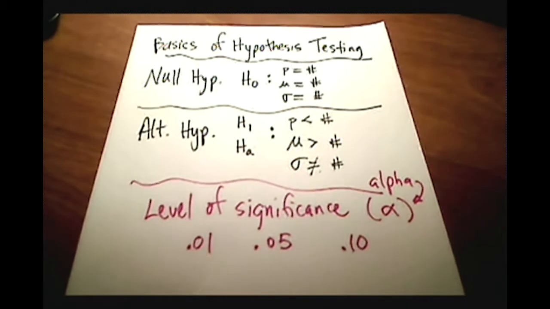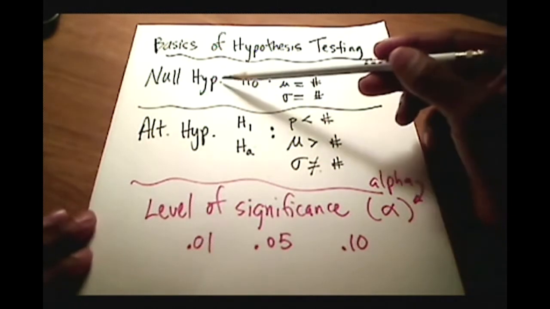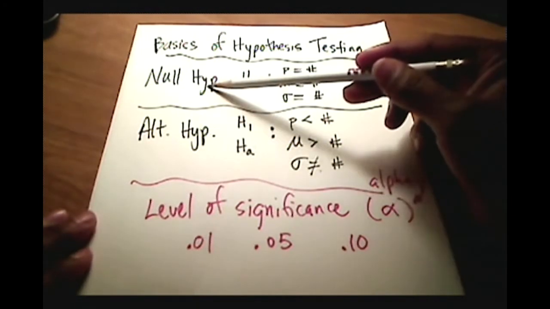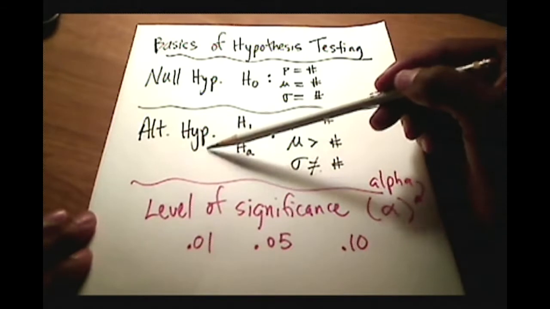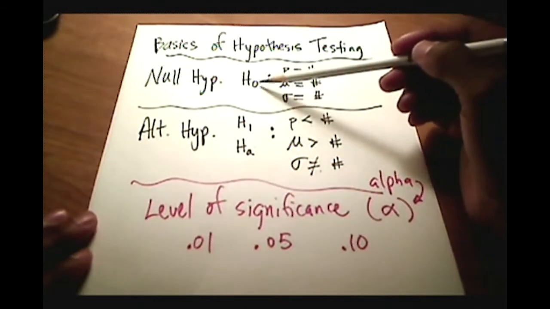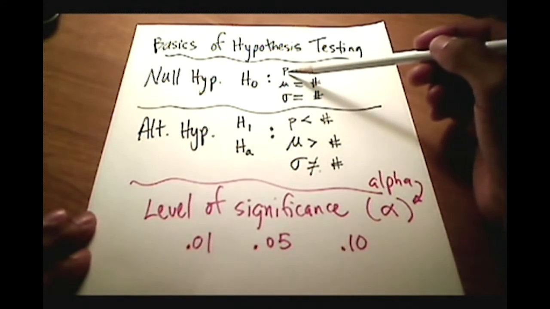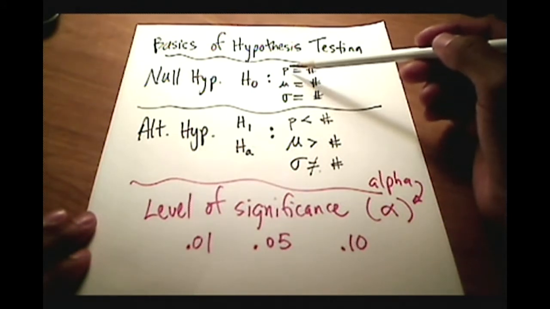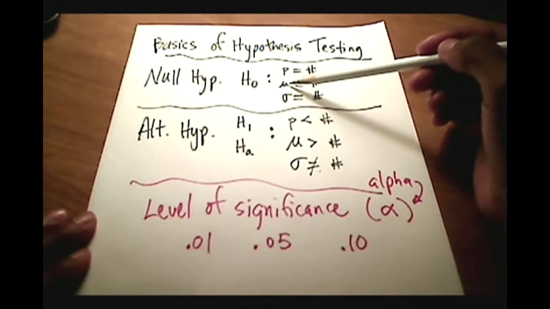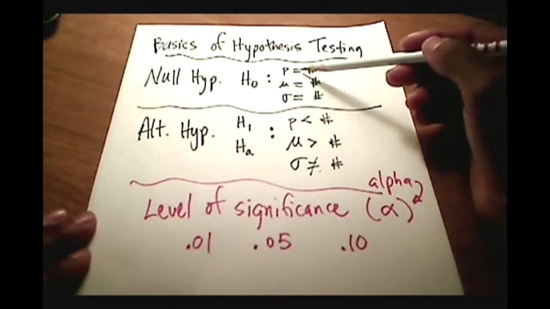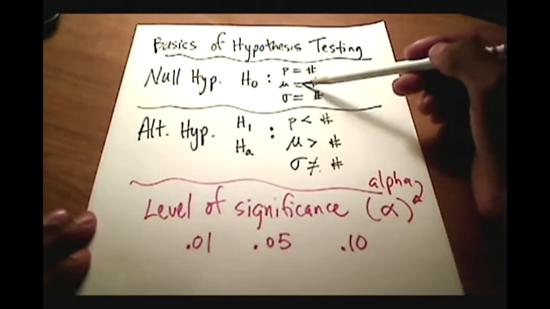So real quickly here, the basics of hypothesis testing, no matter what method you're using, traditional or p-value, is that there are going to be two types of hypotheses, right? There's the null hypothesis and there's the alternative hypothesis. Almost every book I've used uses H sub 0 or H naught as the null hypothesis, and no matter what parameter you're talking about, whether it's a proportion or a mean or a standard deviation, the null hypothesis always uses an equal sign, right?